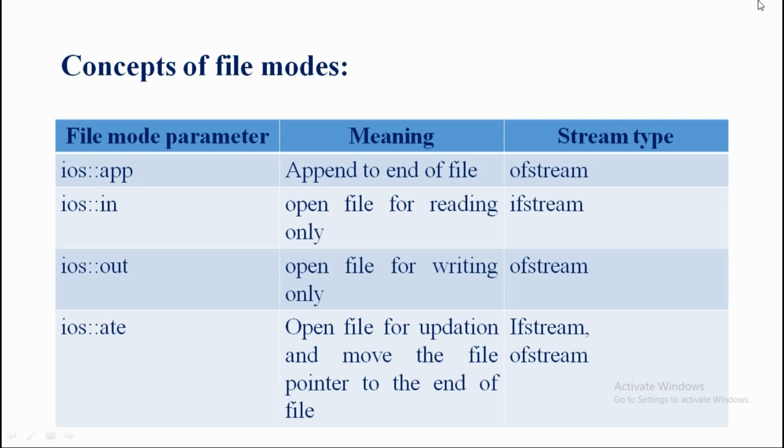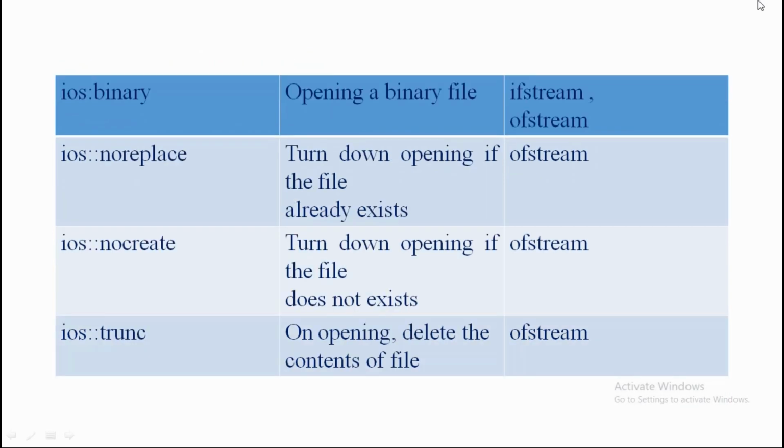Whatever information we added in the file, we are going to display it; that is called writing only, with a string type. Next is ios::ate. That means we are going to do some updating in the file as well as move the file pointer cursor to the end of the file. So here we need both ifstream as well as ofstream.